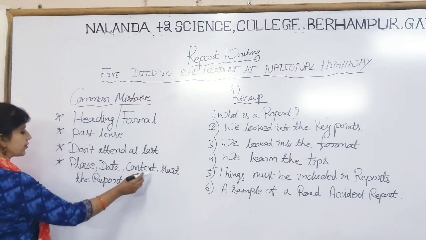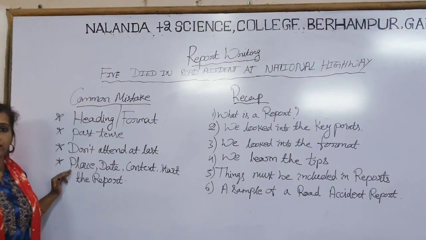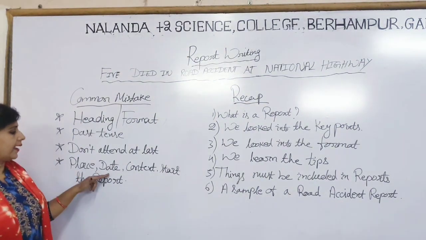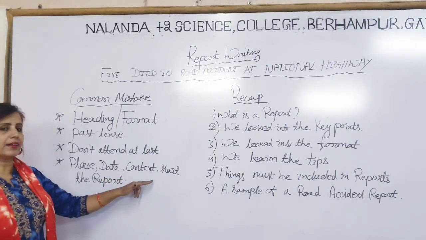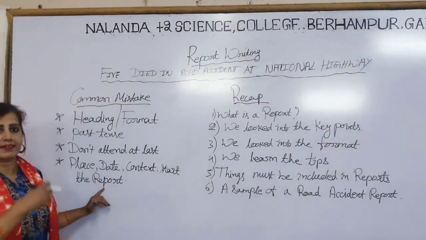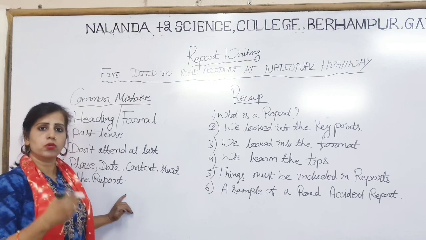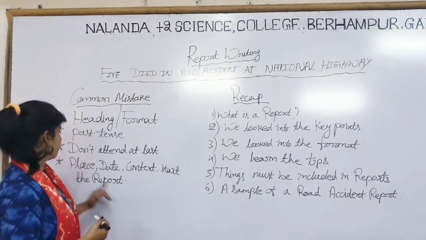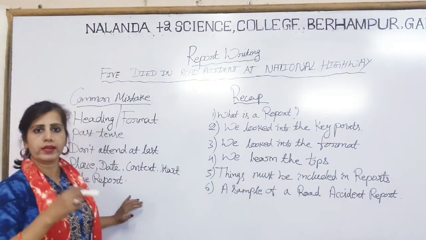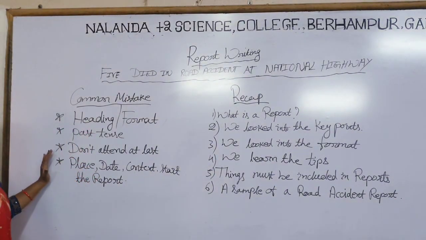Place, date, content, then start the report. Keep in mind that after writing the place where the incident took place, you have to put the date, then you have to immediately start the contents and the body of the report. You don't leave any lines. Just start right away: place, date, then content. These are the common mistakes which students make, and they have to rectify these things while writing a report so that they can secure good marks.